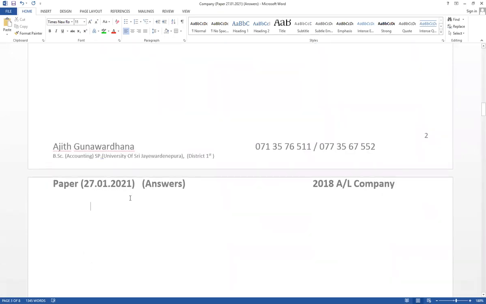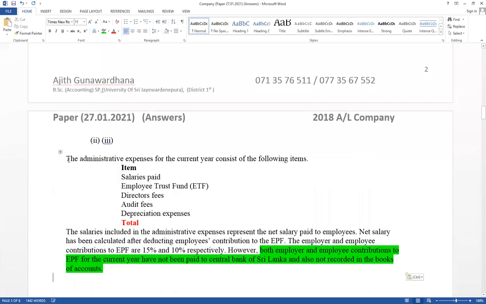Additional 2 and 3. Second one as well as third one. Related workings. This is additional second one.